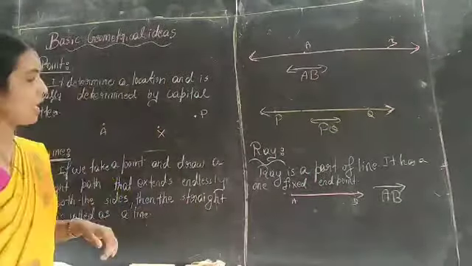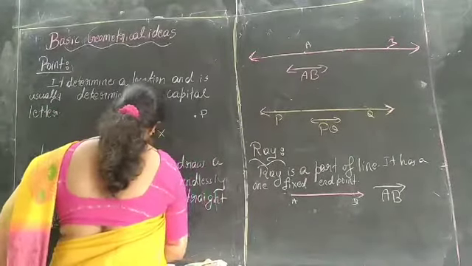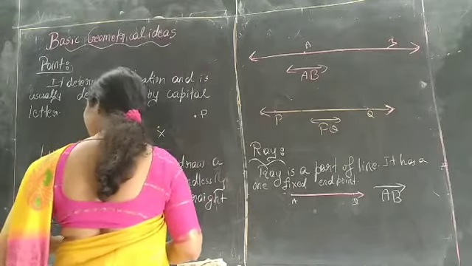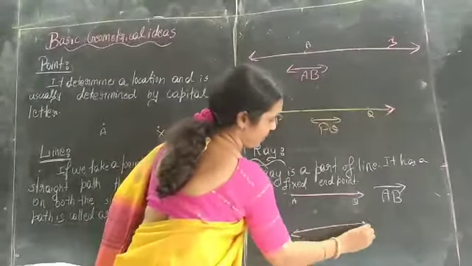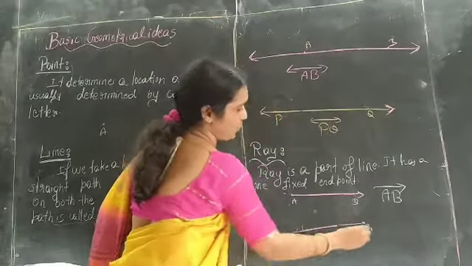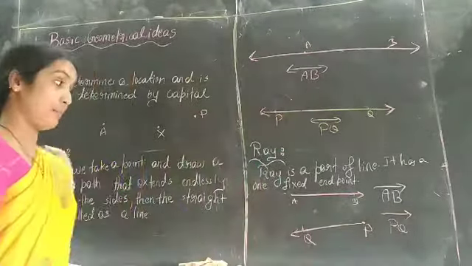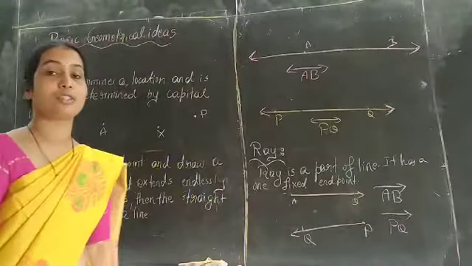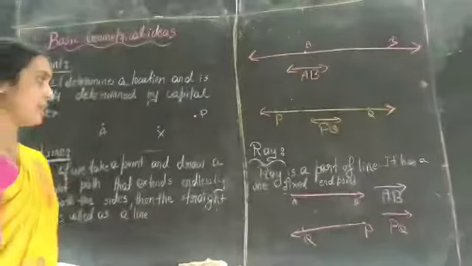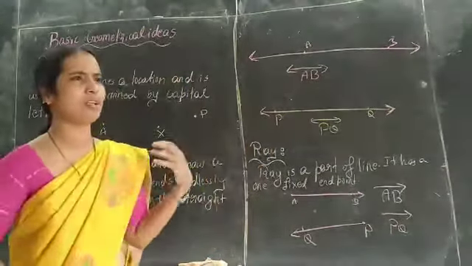Now we can consider one more example. PQ is a ray. Here AB is a ray. It's a part of a line. For a line, we can't give an example, but for a ray we can.